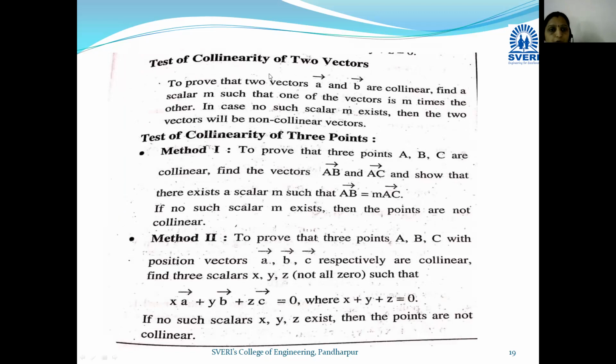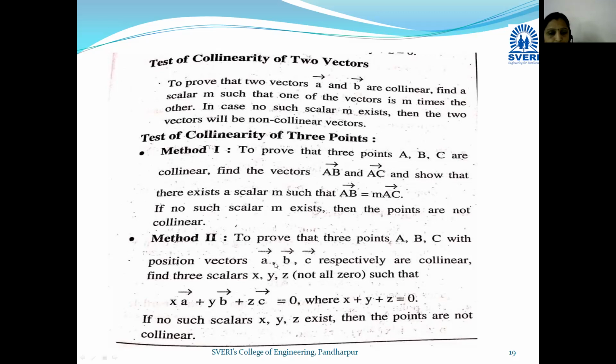Then the test of collinearity of two vectors. To prove that two vectors a bar and b bar are collinear, find a scalar m such that one of the vectors is m times the other. We already discussed that if a bar and b bar are two collinear vectors, then one vector can be written as a scalar multiple of the other vector. So b bar can be written as b bar is equal to m into a bar. So this is the first method to check whether the vectors are collinear.